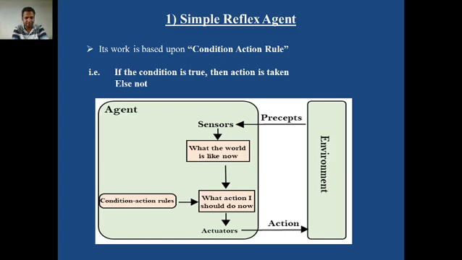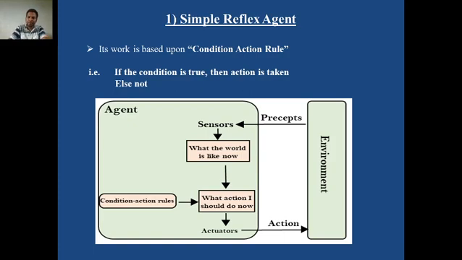Only the condition action rule works. Based on it, a certain action is decided, and with the help of actuators, that action is taken onto the environment. That is why the last arrow, the action arrow, is shown from the agent to the environment. This is all about the simple reflex agent.